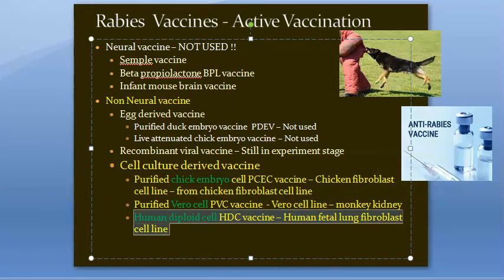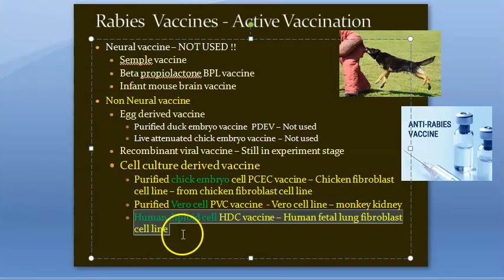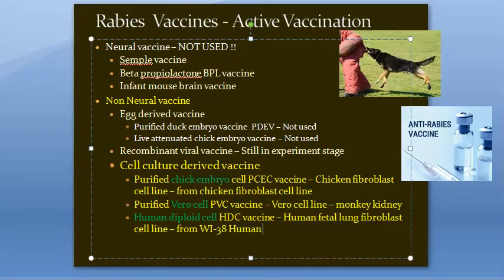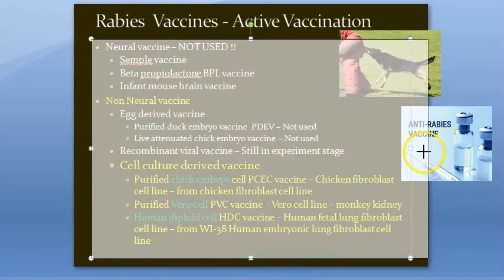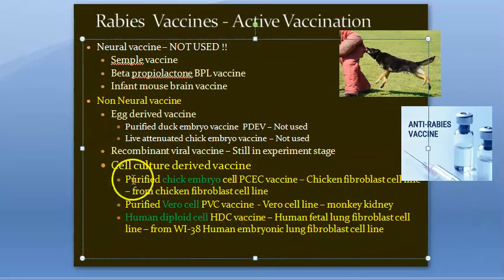Then human diploid vaccine, it is derived from WI38, that is human embryonic lung fibroblast cell line, okay. WI38. This is human embryonic lung fibroblast cell line. I wonder how they make it. If you know information, do let us know. So basically, these are the actual vaccines in use for rabies.